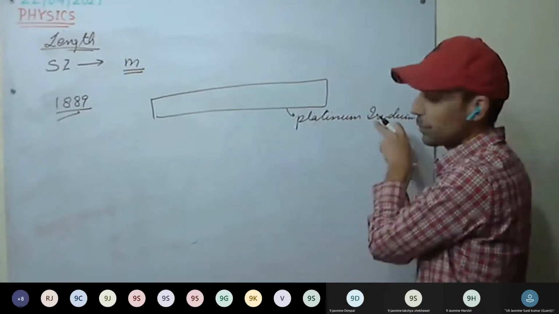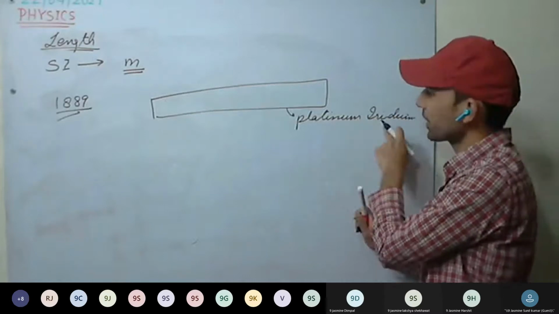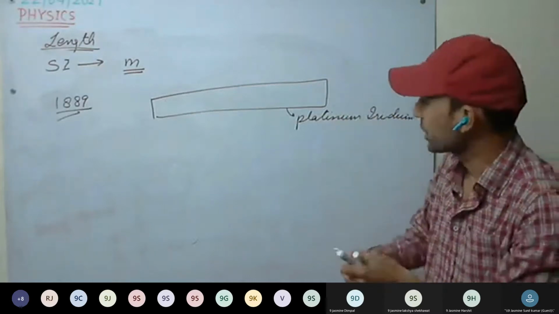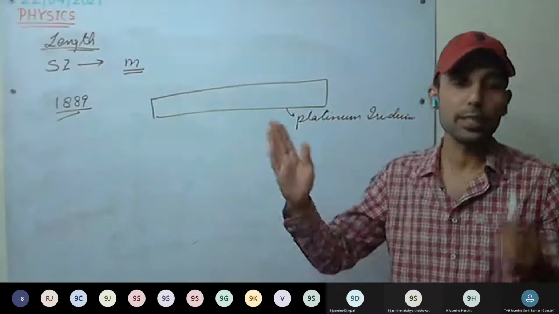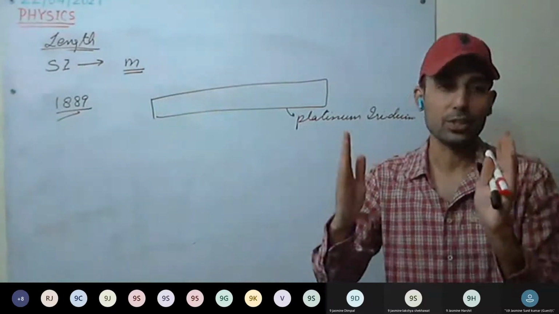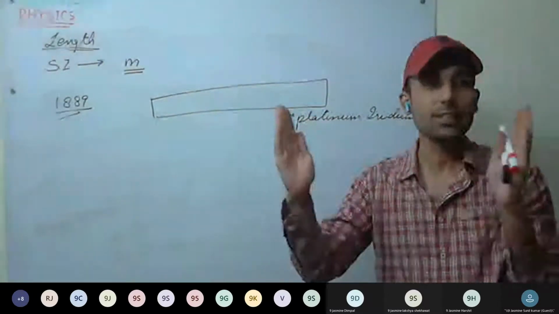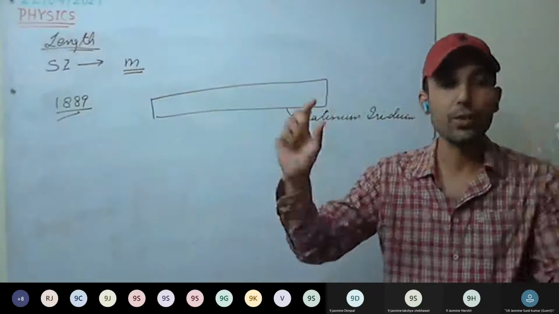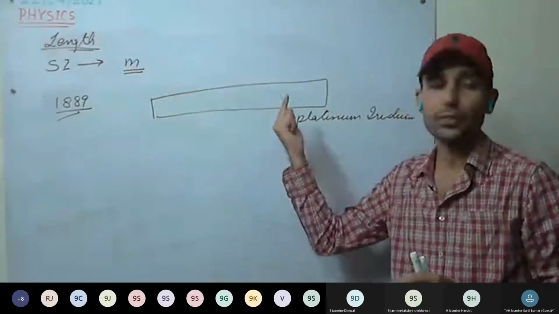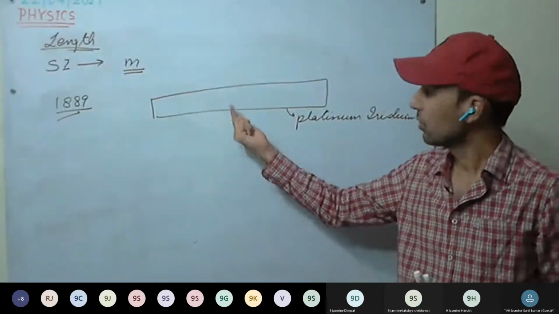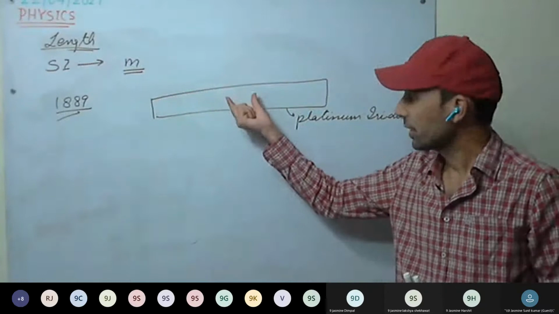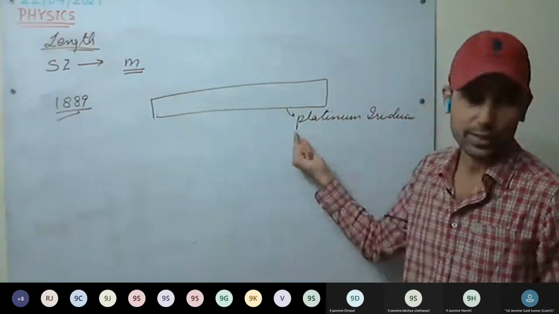So it is made up of this material. That is an alloy of platinum and iridium. And this material is being chosen so that it does not vary much with temperature. That is, the change in length is negligible. Expansion or contraction of the rod is very, very small or negligible with temperature. Therefore, we have chosen this material.